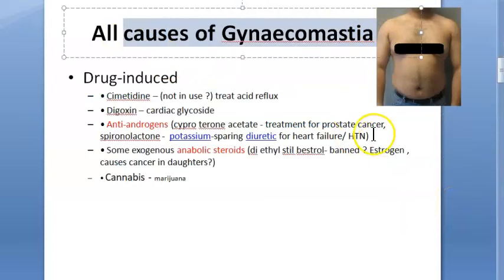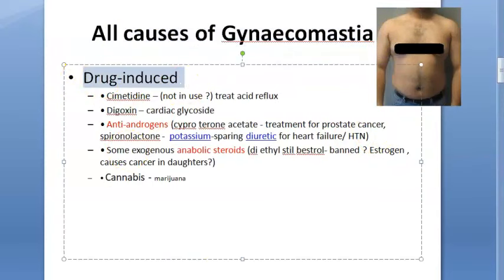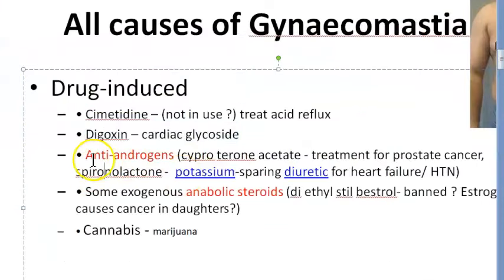All the causes of gynecomastia we are looking at. So drug induced will be like digoxin, which is a cardiac glycoside. It can cause it, are you able to see here? Then anti-androgens like spironolactone, you should remember, which is used as a potassium sparing diuretic for heart failure or hypertension. So spironolactone can lead to gynecomastia. If people are taking some drugs like cannabis, that can cause gynecomastia.